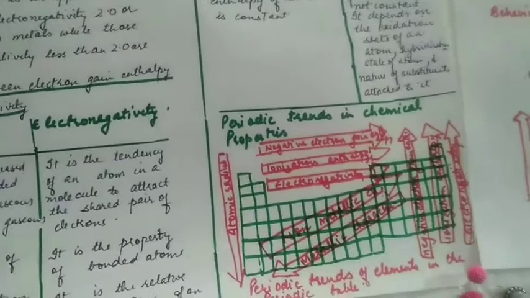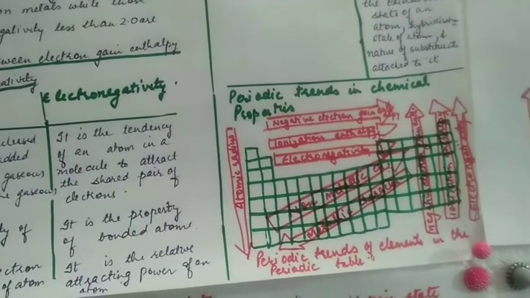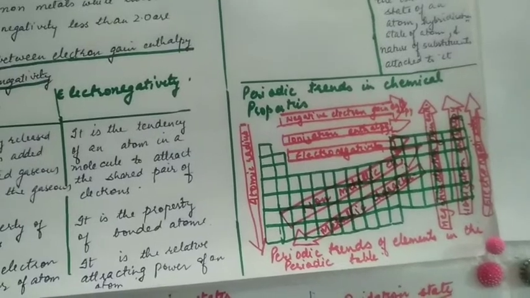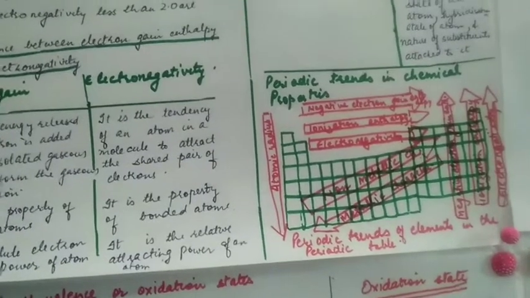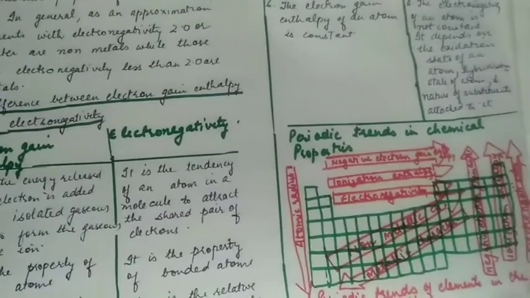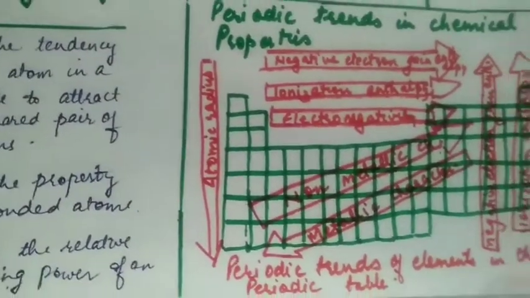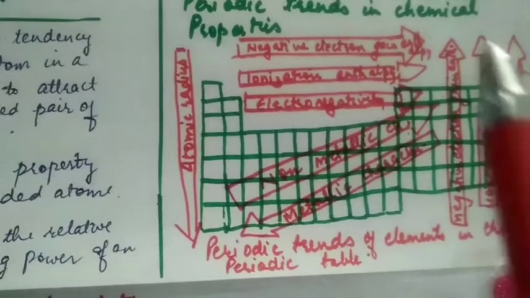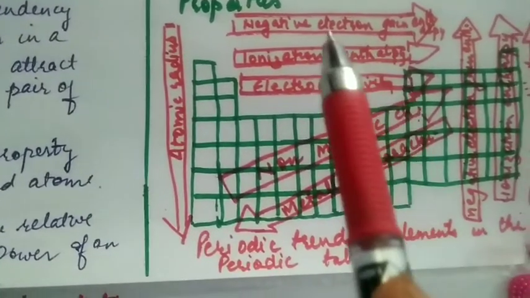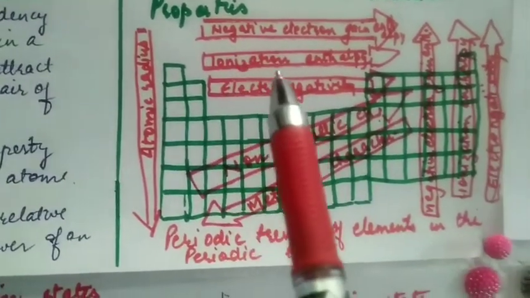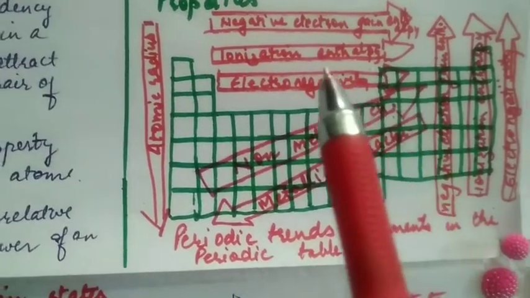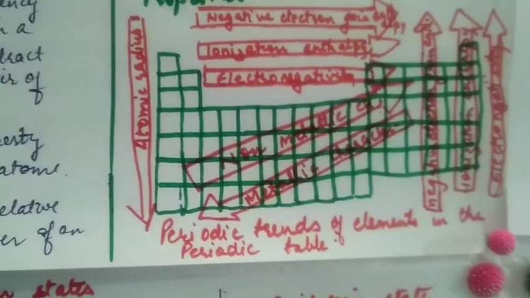Periodic trends in chemical properties. Chemical properties are linked to electronic configuration. Across a period the electronic configuration regularly changes, and for a group the valence shell configuration remains the same. So accordingly the chemical properties also behave. As we move from left to right in a period, the negative electron gain enthalpy is increasing, ionization enthalpy is increasing, and electronegativity is increasing.